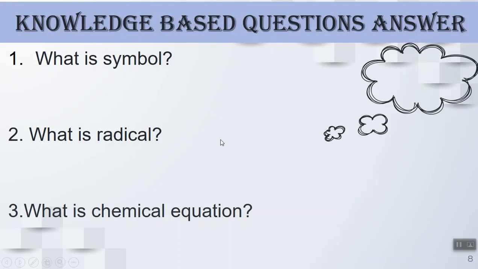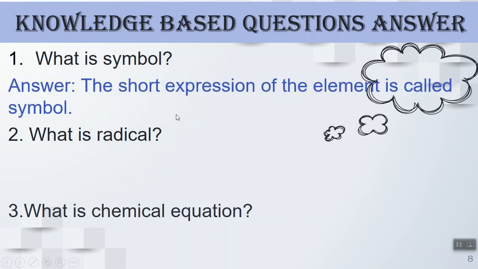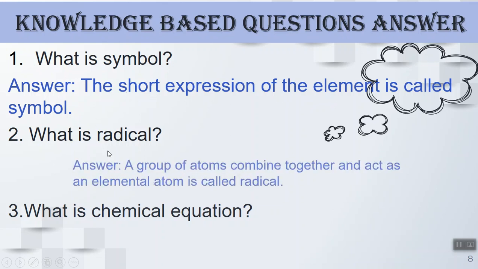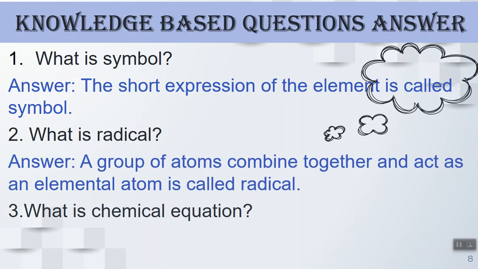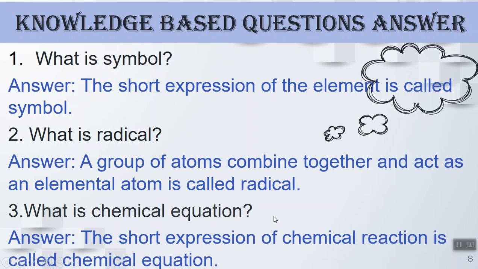Here our knowledge-based questions start. What is a symbol? The short expression of an element is called a symbol. Okay, next one. What is a radical? A group of atoms combined together that acts as an elemental atom is called a radical. Clear? Next one, what is a chemical equation? The short expression of a chemical reaction is called a chemical equation.